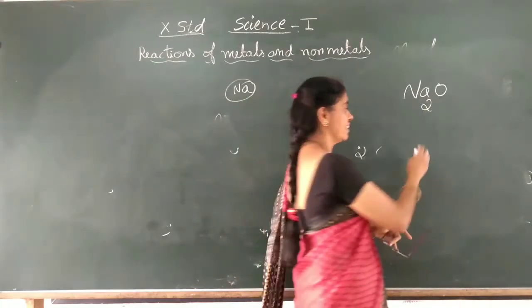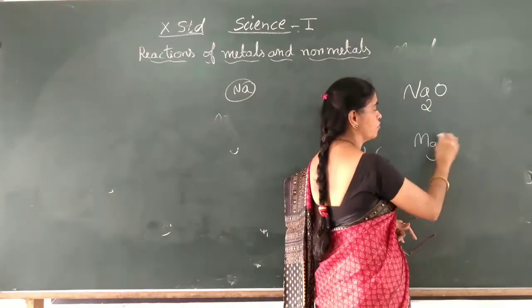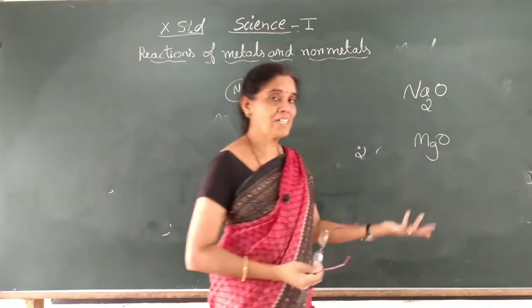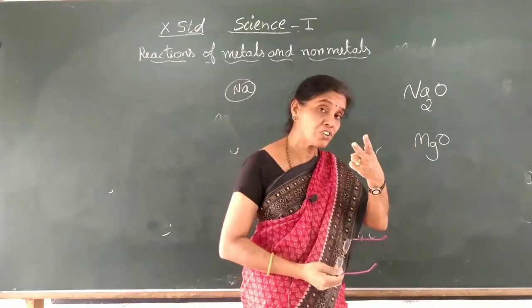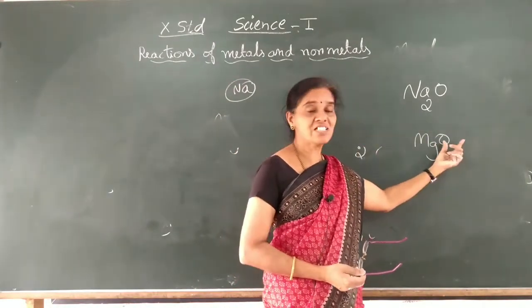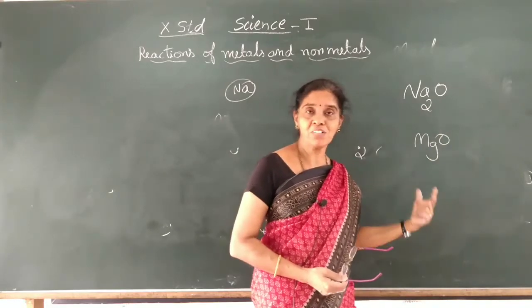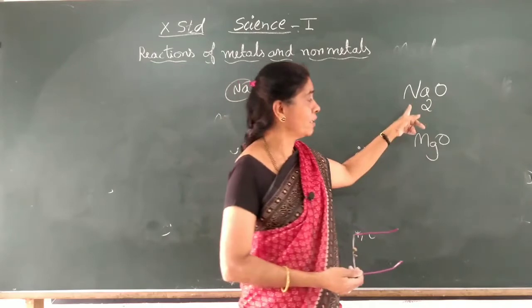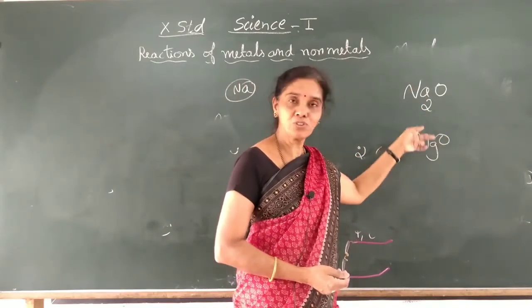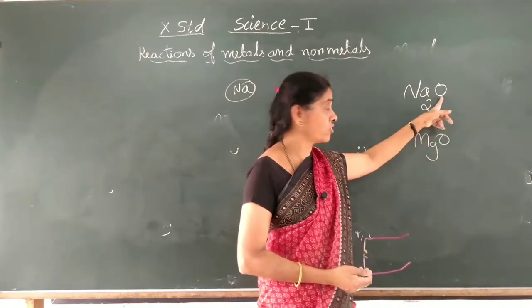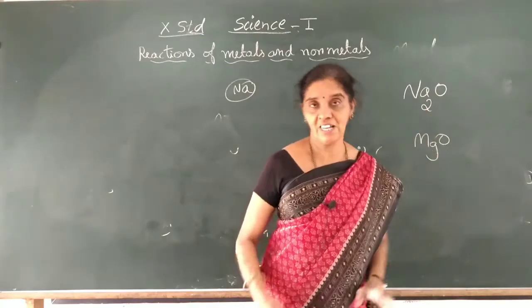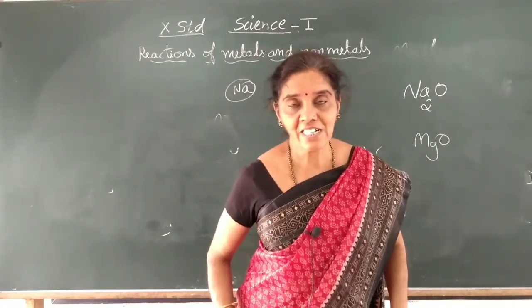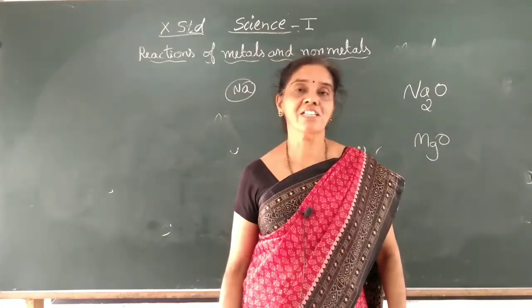Whereas in magnesium oxide, the formula is MgO. Very simple. Magnesium has 2 electrons to donate, and those 2 electrons are taken by one single oxygen atom. That is the formula MgO. Here sodium has only 1 electron, so one more sodium should react with this oxygen atom to give that electron. That is the thing. Try to draw the electron dot structure at home.